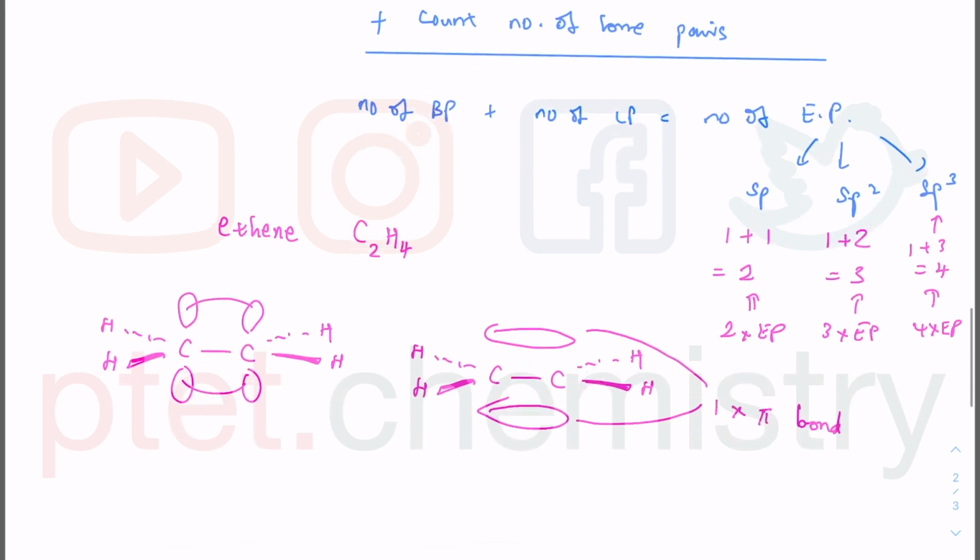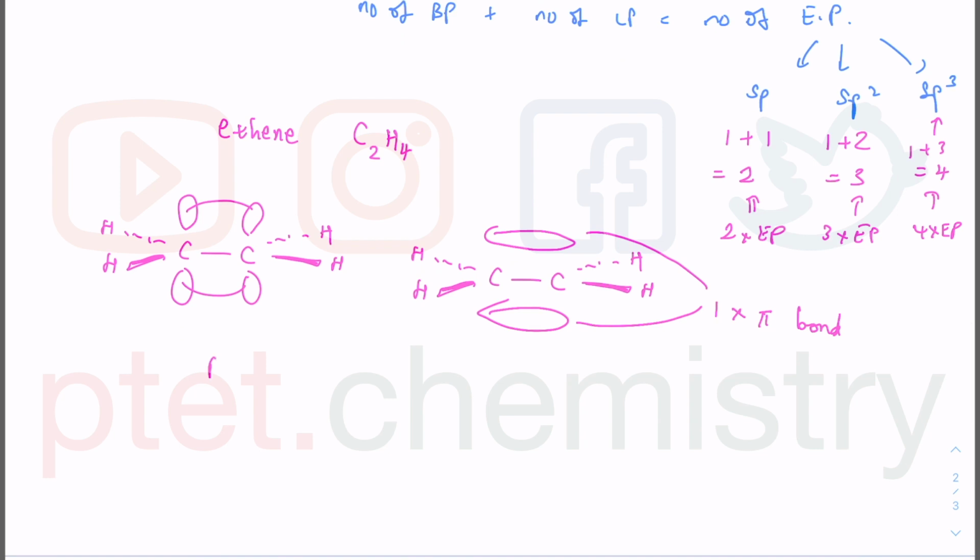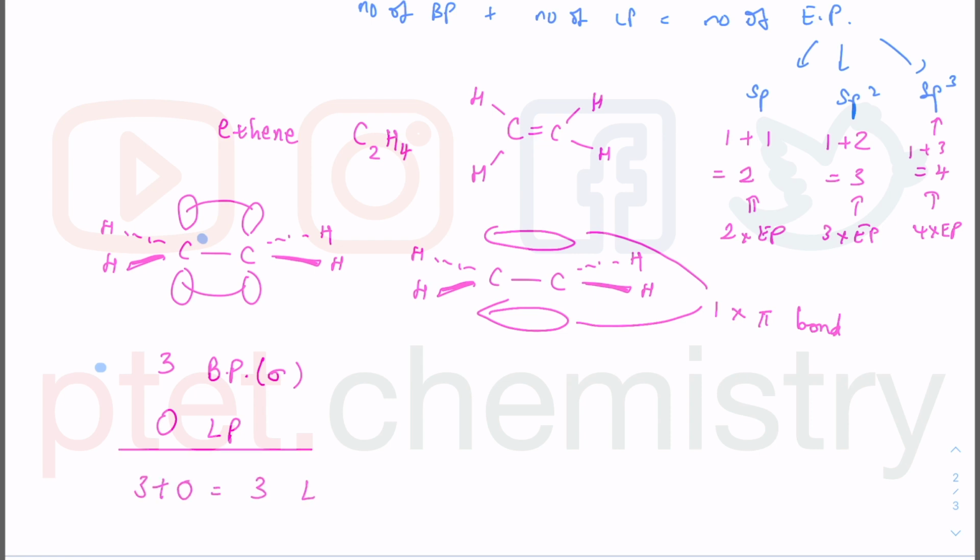Okay, so going back to what we said earlier, count the number of sigma bond. So the number of bond pair is equal to the number of sigma bond. If you count around each carbon, look at that carbon there, which is the same as that carbon, by the way. This is symmetrical. There are 3 bond pair because 1 sigma, 2 sigma, and 3 sigma. So 3 bond pair. And there's 0 lone pair because the carbon forms 4 covalent bonds: 1, 2, 3, and 4. The carbon has no more electrons left in the valence shell. 3 plus 0 give you 3 electron pairs.